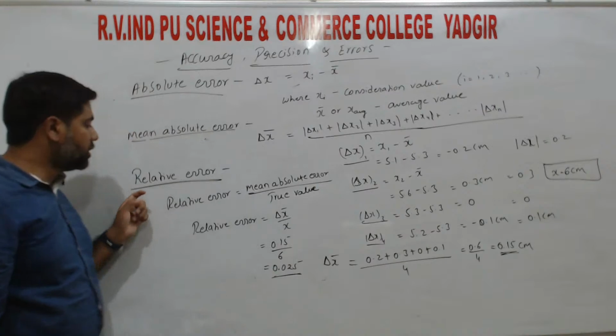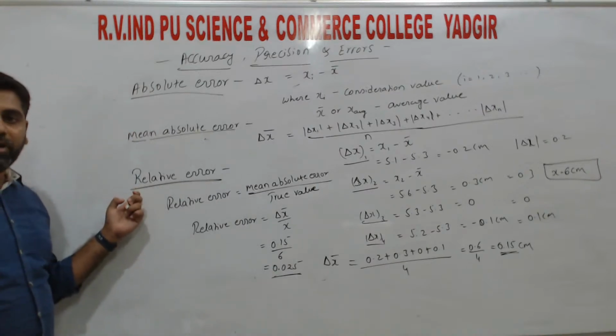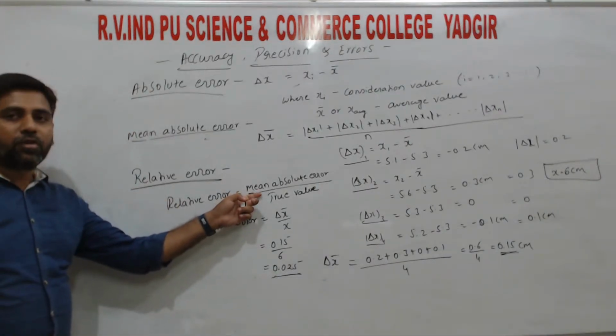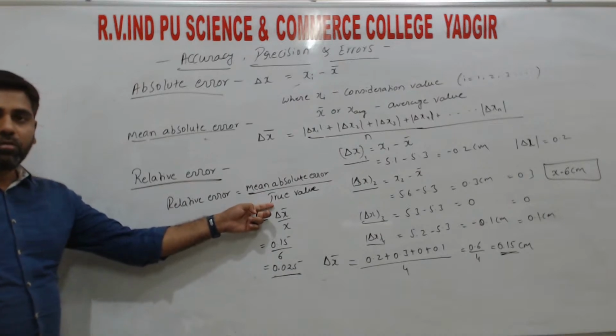So this is what we call the relative error. So relative error is the ratio of the mean absolute error to the true value, right?